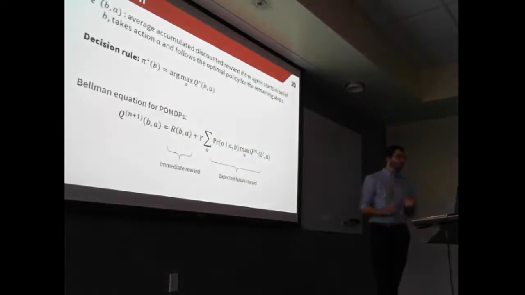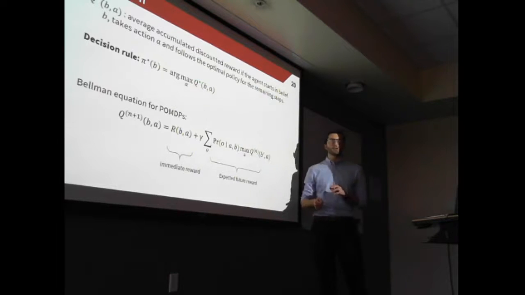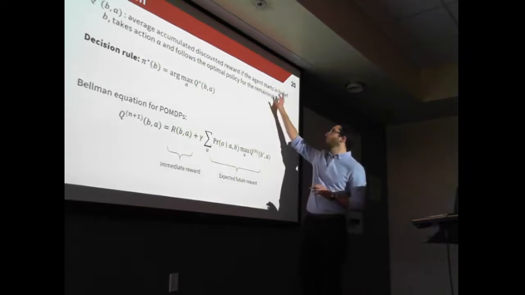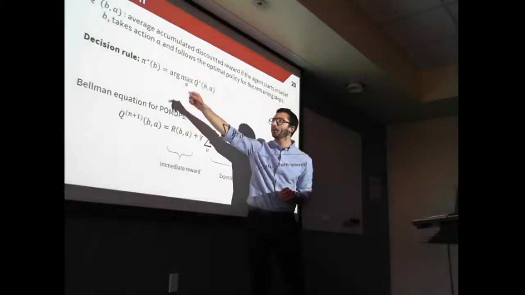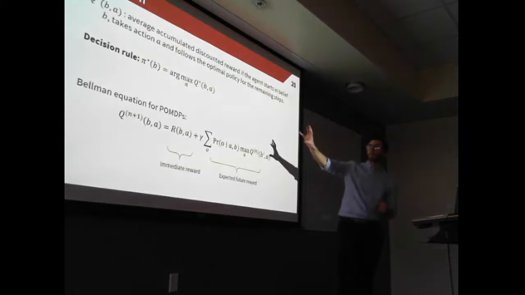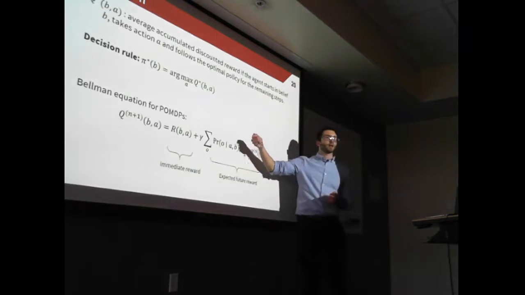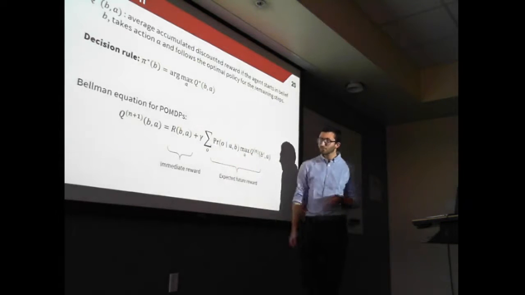So to find policy, we use the concept of value function. The value function represents the best accumulated reward that the agent can get if it's at the belief point B and take action A. And we know it as Q of B and A. The nice thing with that object is that once we have computed this value function, it's very easy to extract a policy by taking the argmax over action.